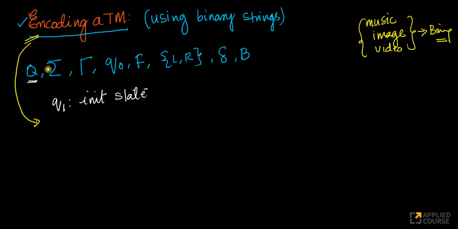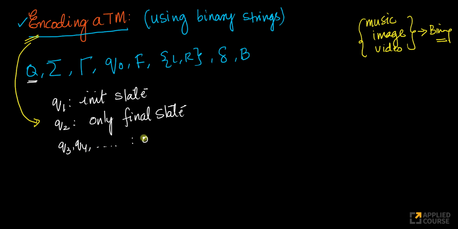So I can always construct a Turing machine like this. Given any Turing machine, I can map it into this type of format. I'll call Q1 my initial state. I'll call Q2 my final state, and the only final state. Given a Turing machine with multiple final states, we can easily convert it into a Turing machine with a single final state. Then let's assume I have other states, Q3, Q4, because I could have multiple states in the finite control of my Turing machine. Let's call all these states other states. Please note that there is no Q0 here, and that's by design.